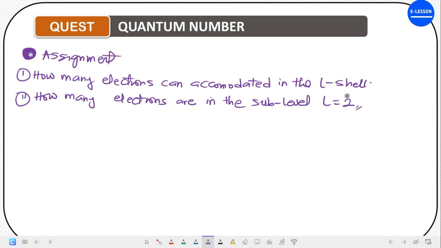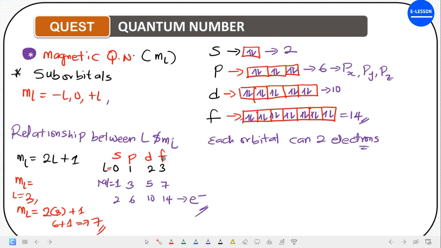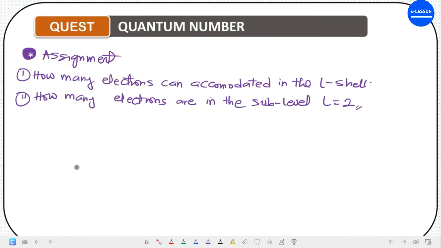You know how to calculate the total number of electrons. From the formula, you know what to do. Go through the video, you understand better. Using the magnetic quantum number, when l is equal to 2, you know the total number of electrons that can be accommodated. Okay, so that is your assignment, and that brings us to the end of quantum numbers.